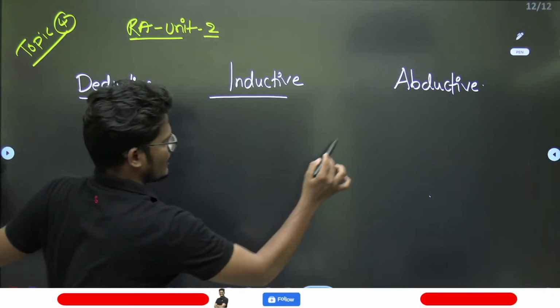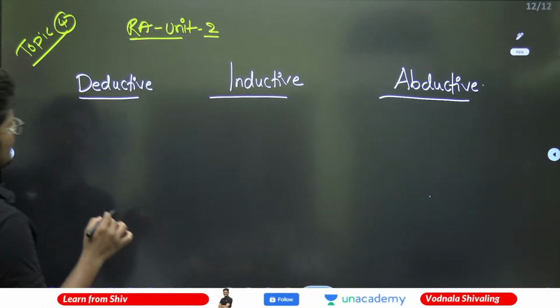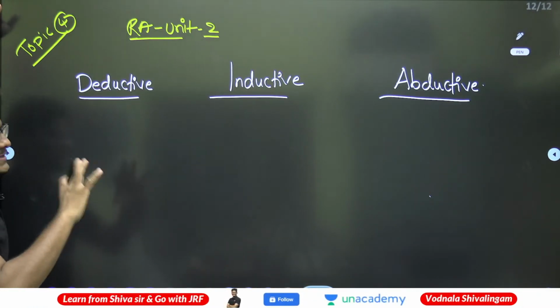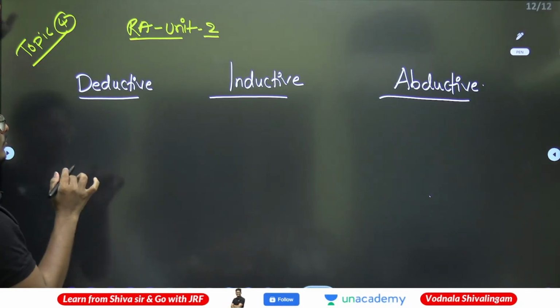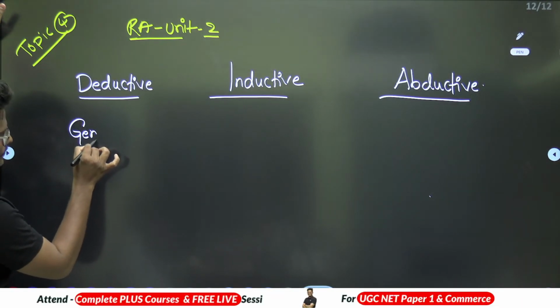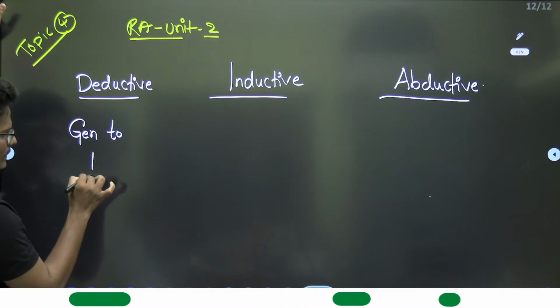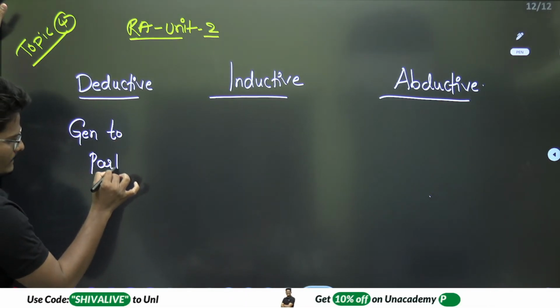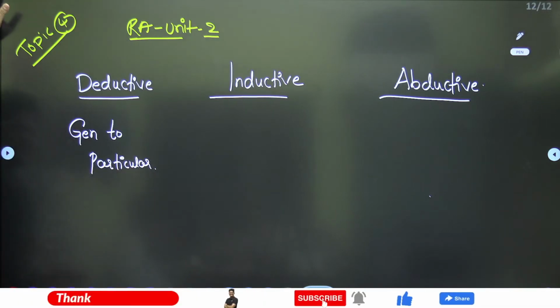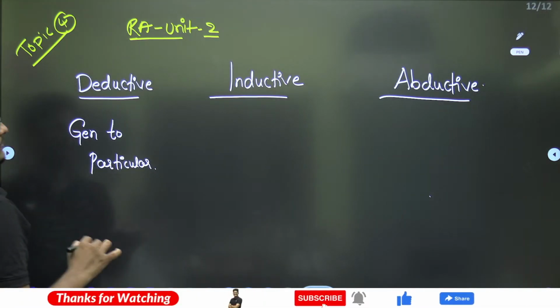Deductive, inductive and abductive. What is deductive? Deductive is the logic or method of research moving always from the general to the particular.